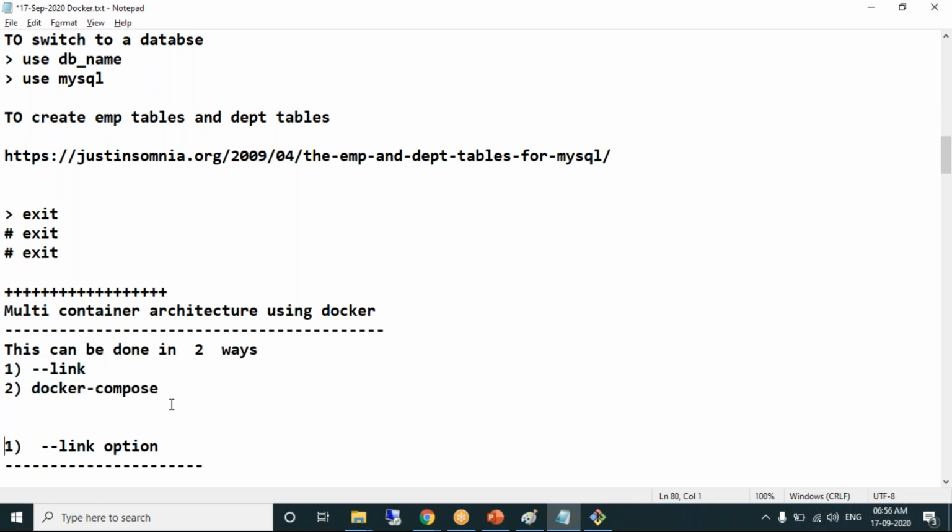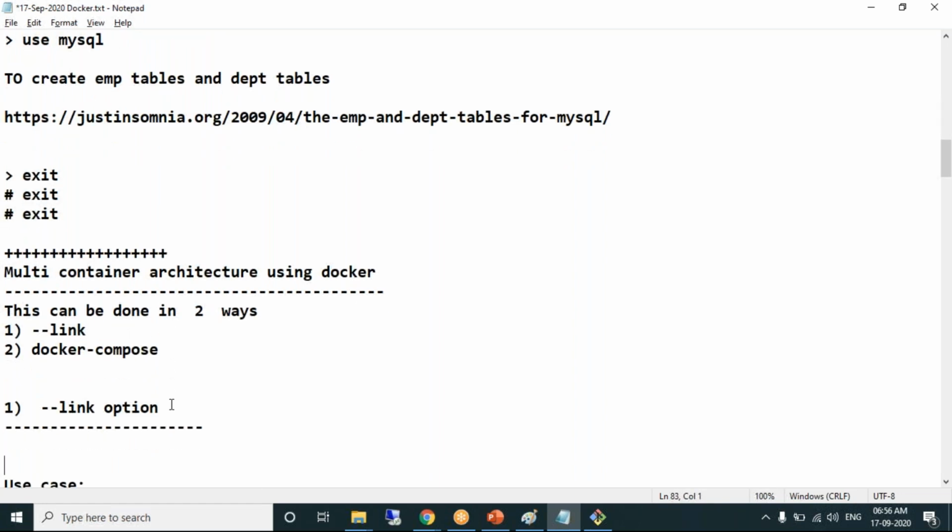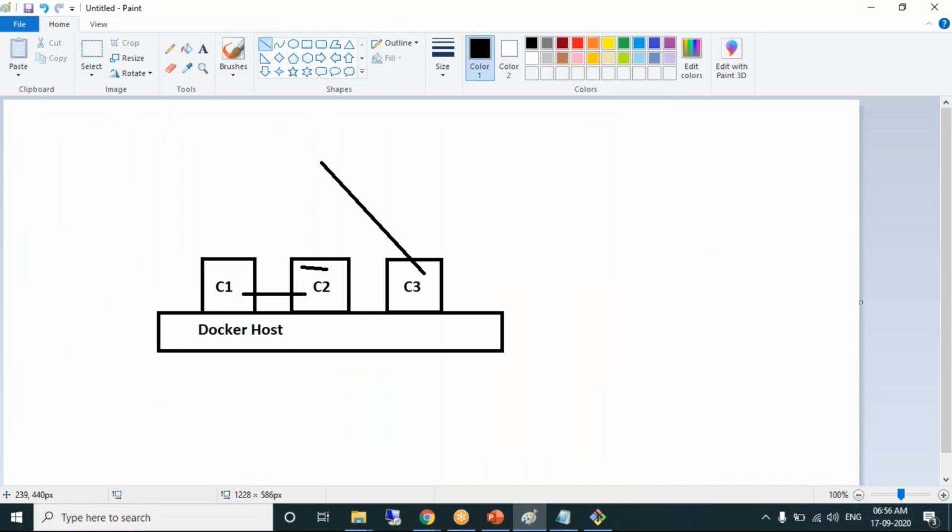Multi-container architecture is nothing but linking between the containers. Why should we establish a link between the containers? We will see it in an example. The development team needs a database as MySQL. We know how to create a MySQL container.